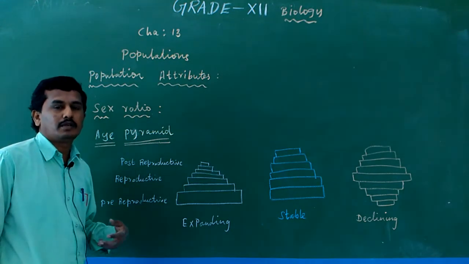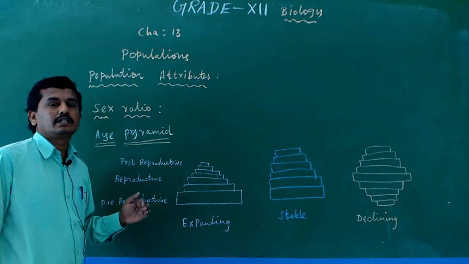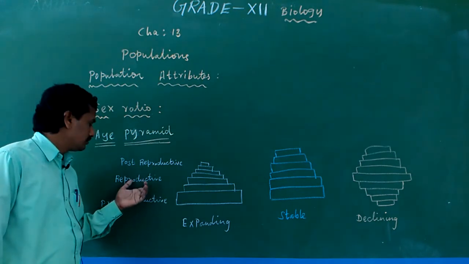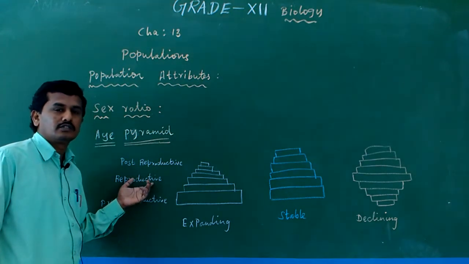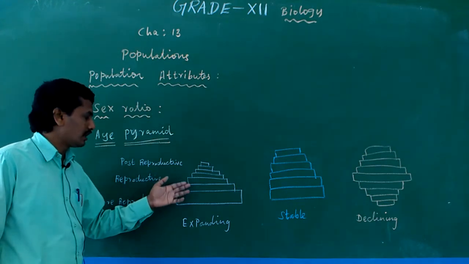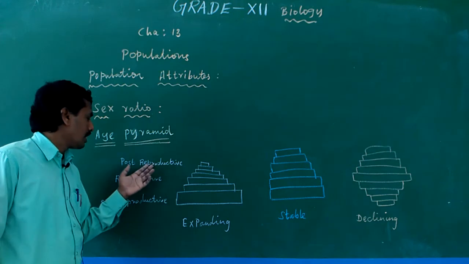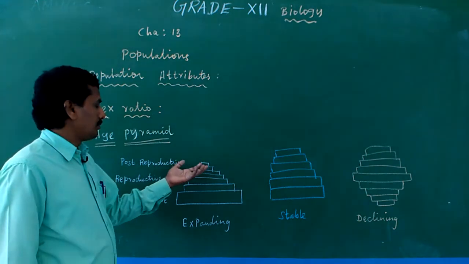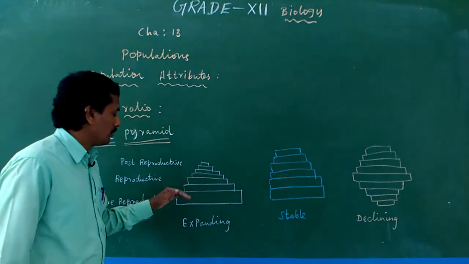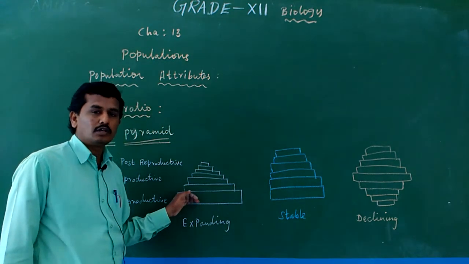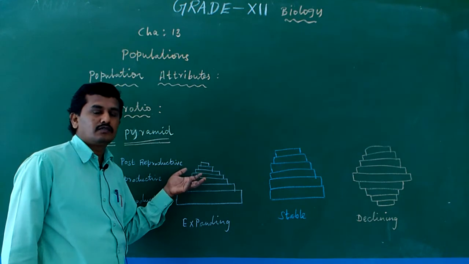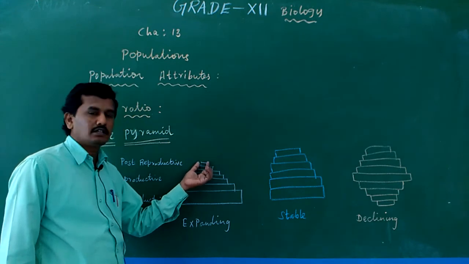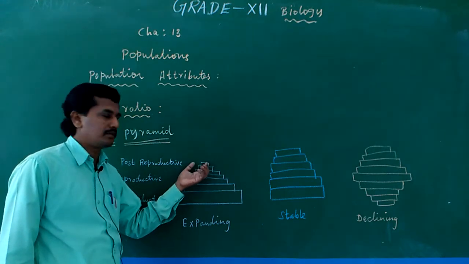For example, in the human population, below 10 years the population is more, 15 to 50 years the population is less as compared to below 10 years, and above 50 or 60 the population is less.